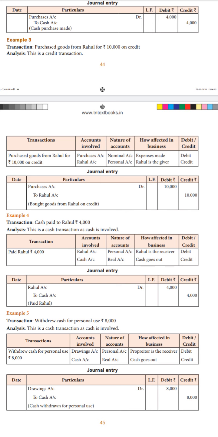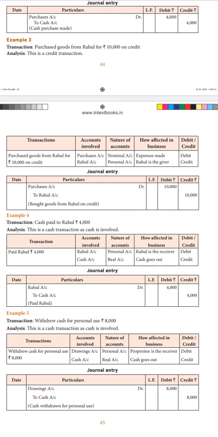Example 4. Cash paid to Rahul. So cash is involved here, right? So this is a cash transaction. So now we bought goods from Rahul, right? In the previous example for 10,000, we didn't pay the amount, but now we are going to pay 4,000 first. So cash paid to Rahul means cash and Rahul. These two are the accounts which are involved.